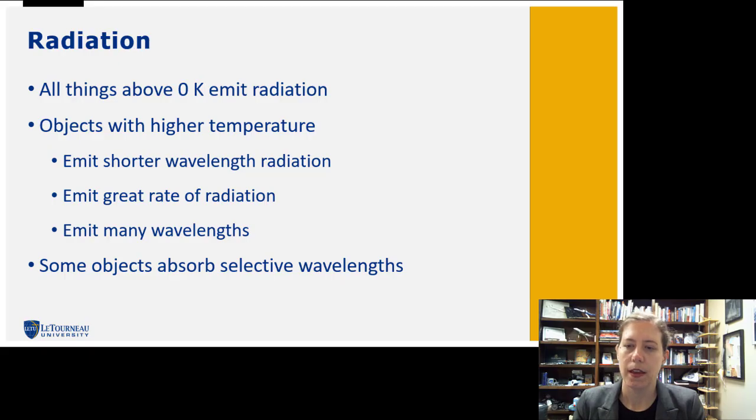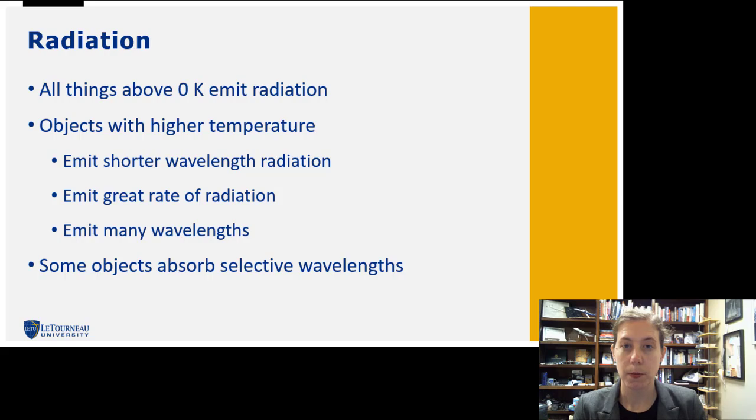So, radiation. Everything above 0 degrees Kelvin emits radiation, and we looked at the temperature scale in the last video. Anything that is radiating is going to be above 0 degrees Kelvin, and it emits radiation. Now, with a higher temperature, it's going to emit a shorter wavelength radiation. And I want to show you an example here in a minute on a toaster oven. The short wave is enough to stimulate that visual color that we're going to see within our toaster oven.